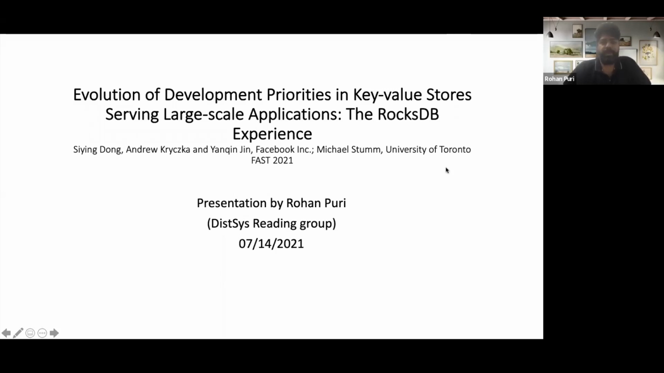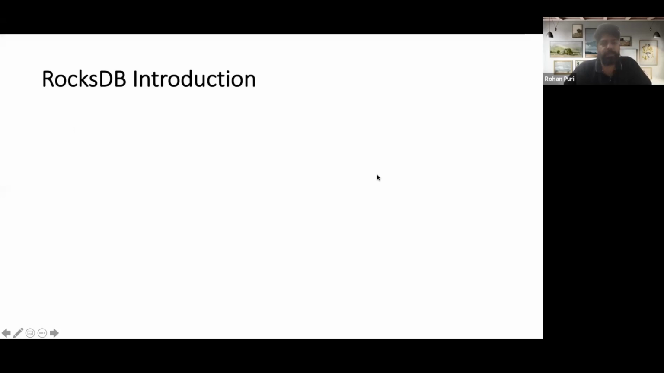Hi folks. So today we'll be talking about evolution of development priorities in key value stores serving large scale applications, mainly from RocksDB's perspective. This is presented as a distributed reading group presentation. So let's start with the RocksDB introduction.